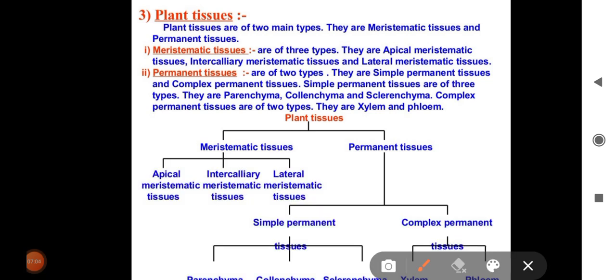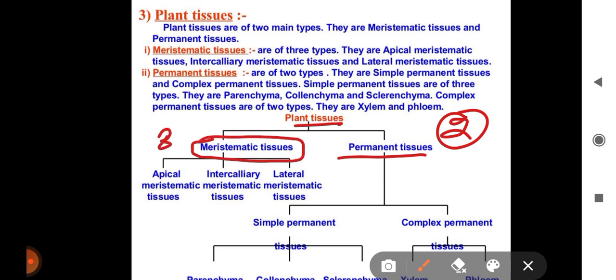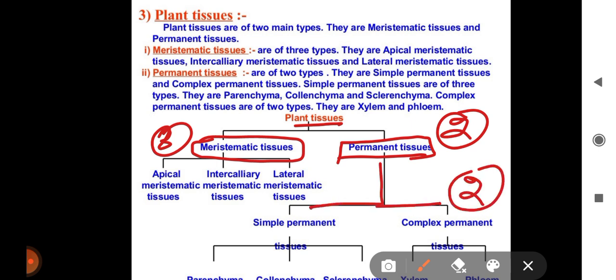First, plant tissue is divided into two parts: meristematic tissue and permanent tissue. Then meristematic tissue is divided into three parts: apical, intercalary and lateral. Then permanent tissue is divided into two parts: simple permanent tissue and complex permanent tissue.